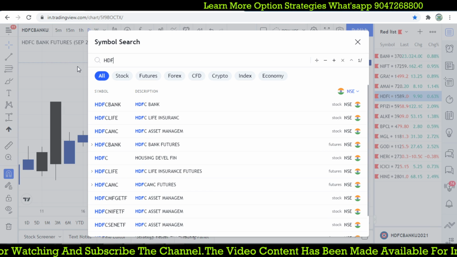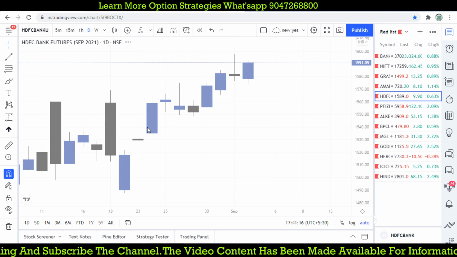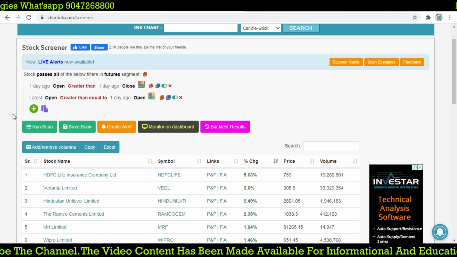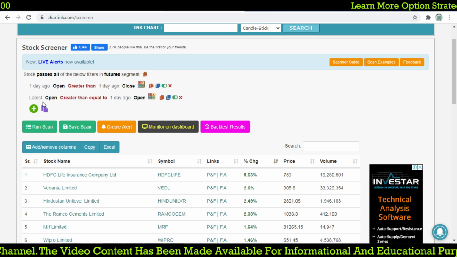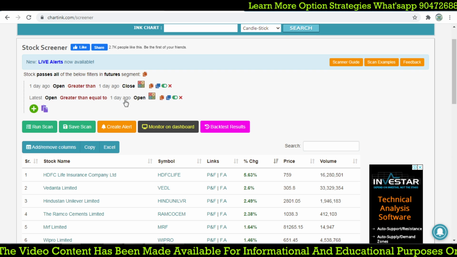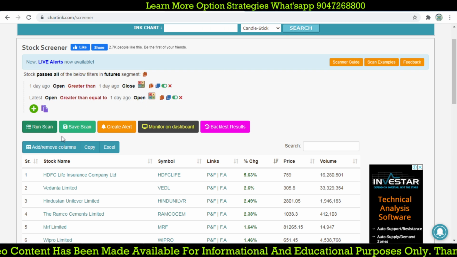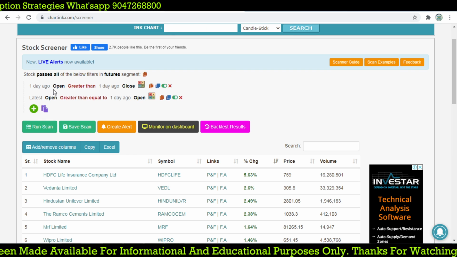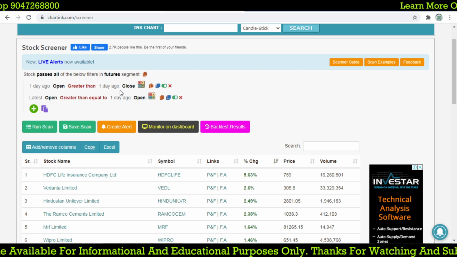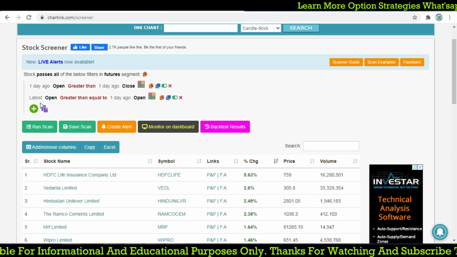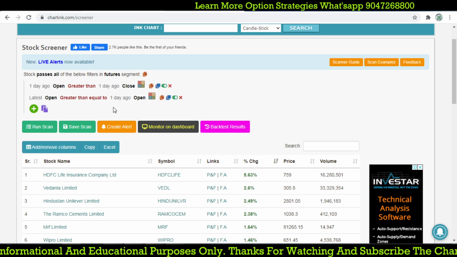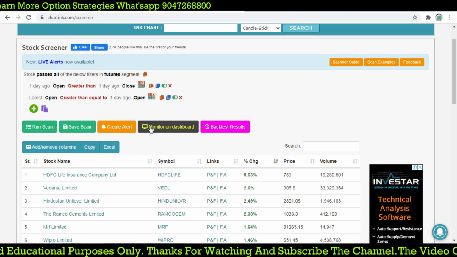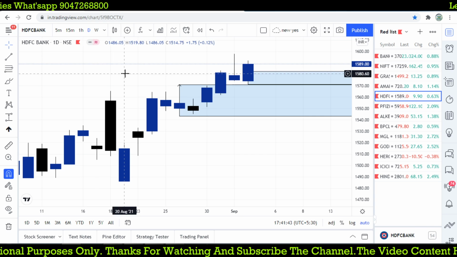Let's check with the HDFC equity. So let's try to do that. And today's latest open is greater than one day ago open. That is right. One day ago open is greater than one day ago close. Latest open is greater than one day ago open price. Both are the same. But Hindustan Unilever, let's check it.